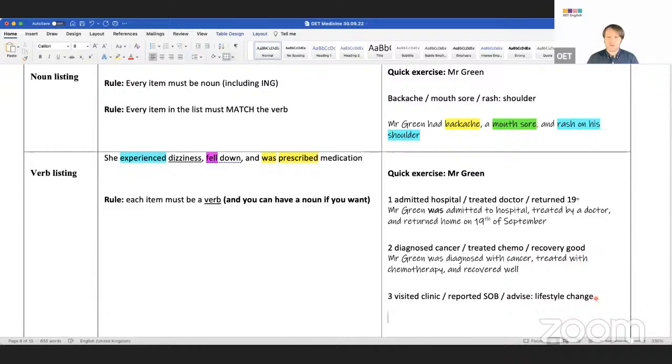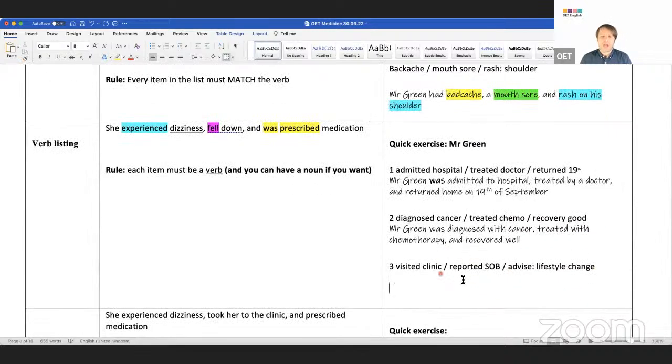All right, last one. This is actually quite difficult, this one. Can you go to the chat box, everyone? I want you to write me one sentence in the chat. Visited clinic, reported SOB, advised lifestyle change. Okay, off you go.